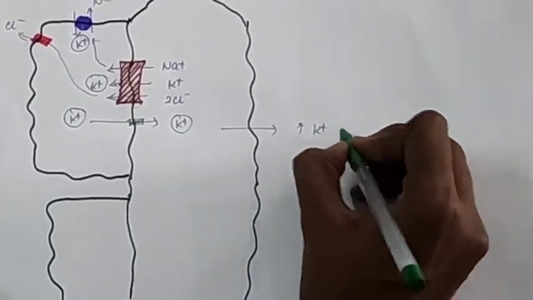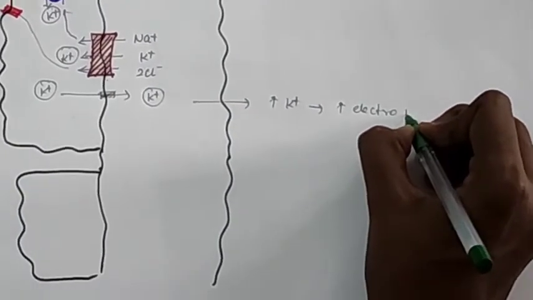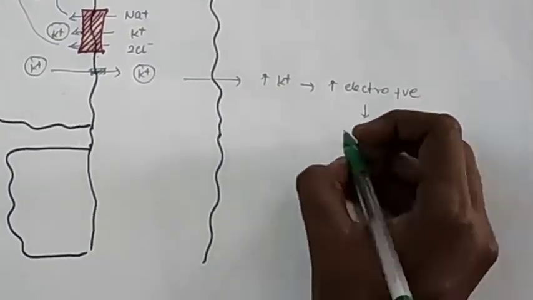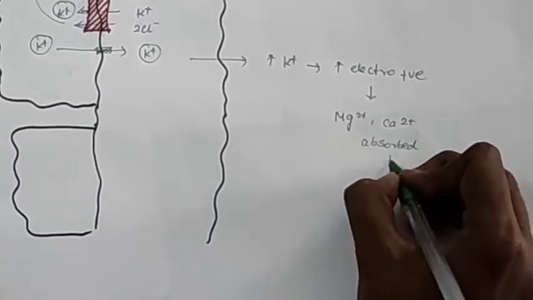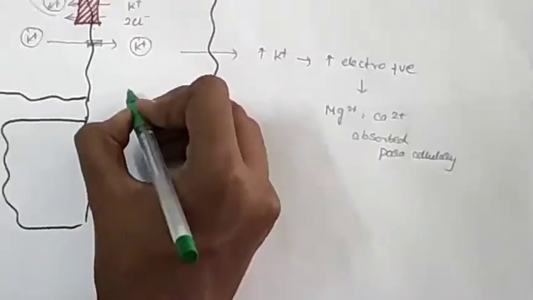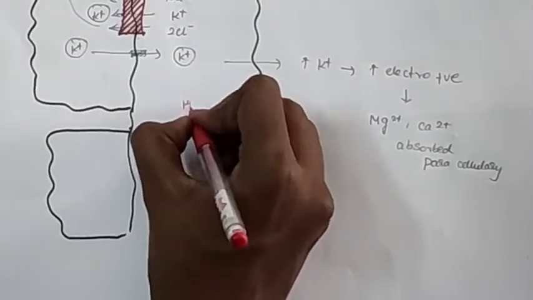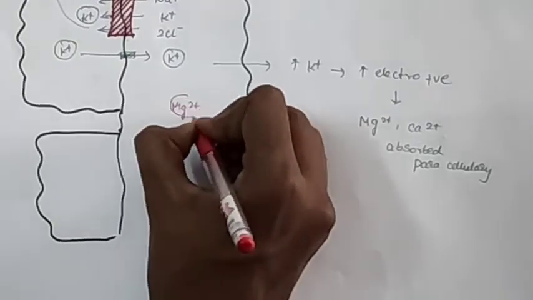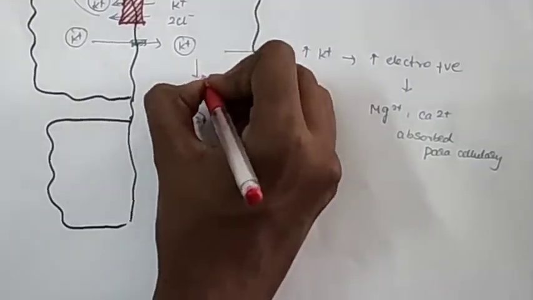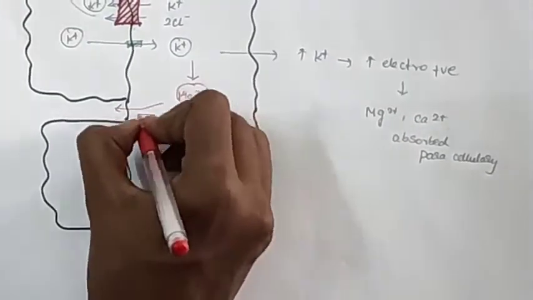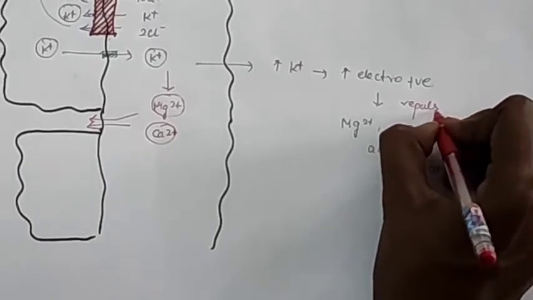So the increased levels of potassium make that part more electropositive, due to which magnesium and calcium are absorbed through the paracellular method, that is, transport between the cells. This occurs to reduce the electropositivity and to maintain the charge equality. This is the normal mechanism which occurs in the thick part of ascending loop of Henle.